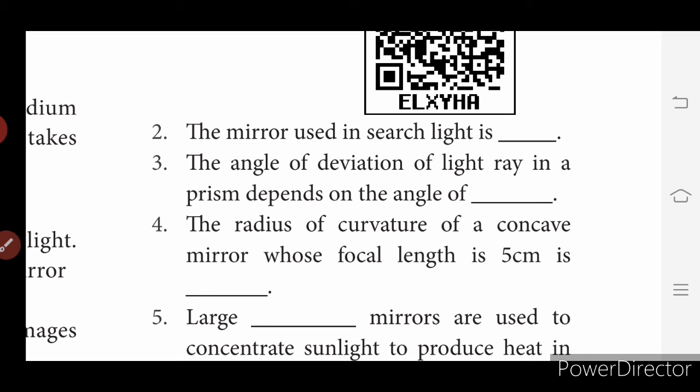Then third one, the angle of deviation of a light ray in a prism depends on the angle of incidence.